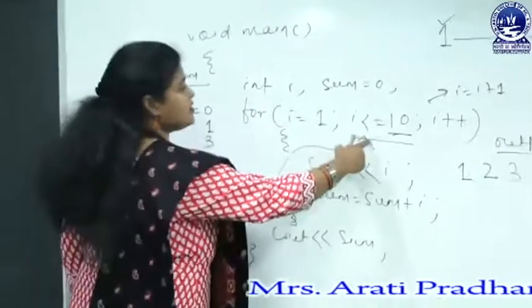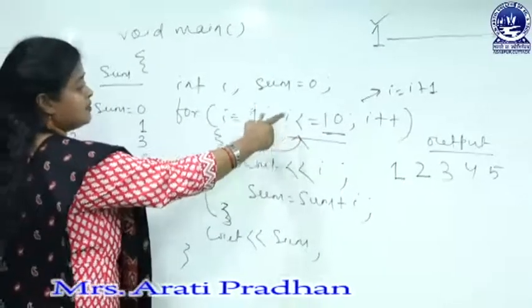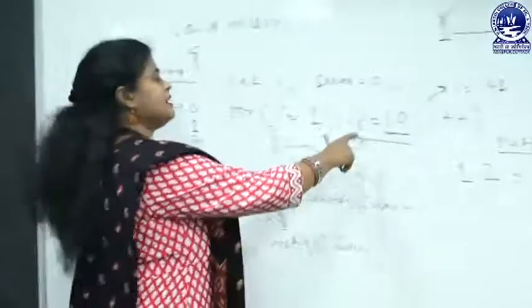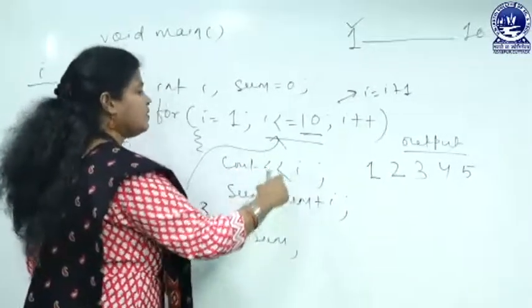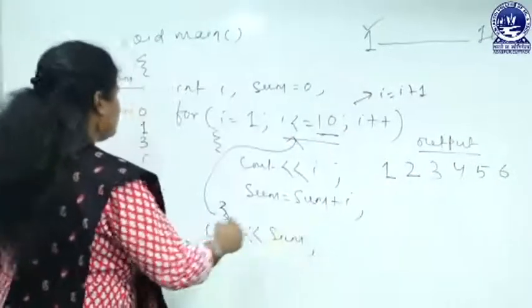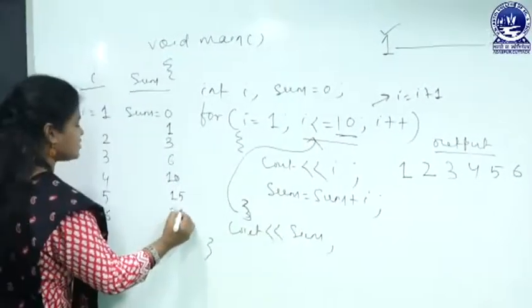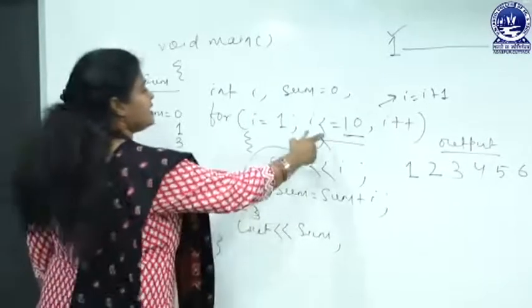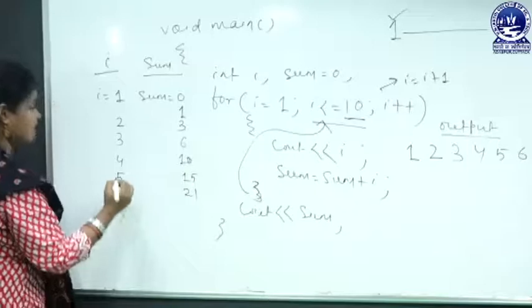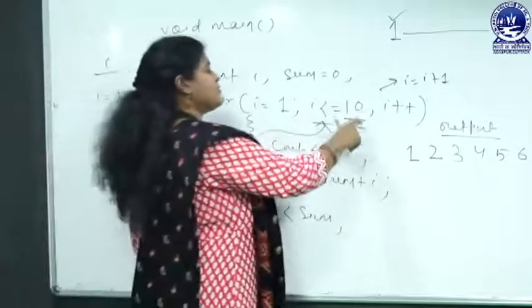Again the condition will be checked and i value is increased to 6, the condition is true. Now cout i, we will get the output 6, sum equal to sum plus i, this is 21. Again condition checking, and i value is increased to 7. Yes, the condition is true.